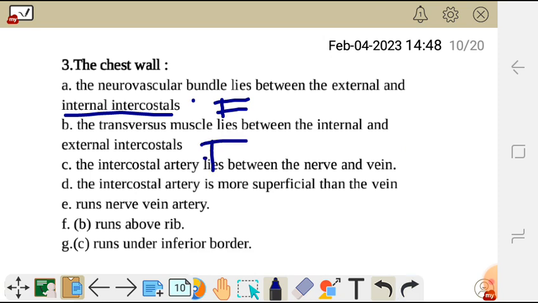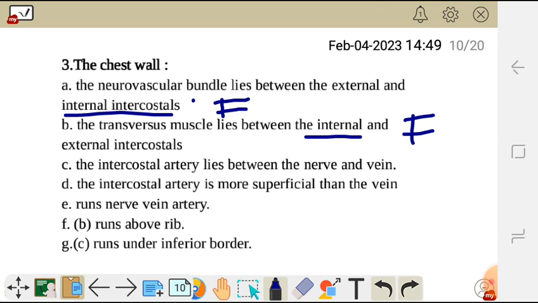This statement B is also false. Why? Because the transversus muscle does not lie between the internal and external, but it is below the sternum, below the ribs. Then from there, let's go to statement C.